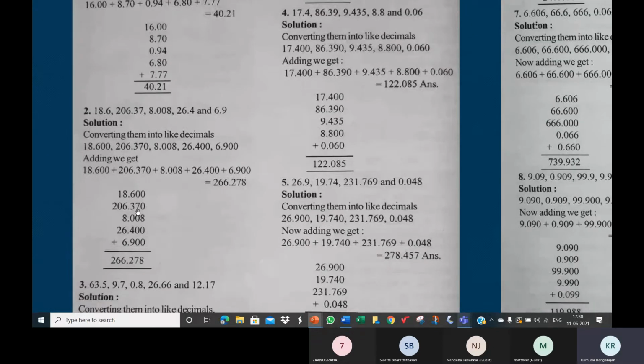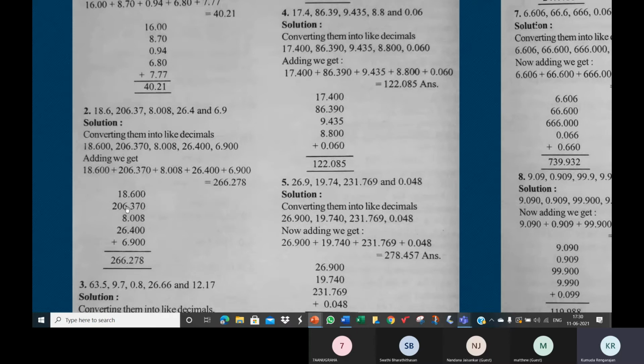And then we arrange the numbers vertically like this, in a column, one below the other, such that their tenths digits, their hundredths digits, their thousandths digits, their ones and tens and hundreds, they all coincide. They all fall in the same column.